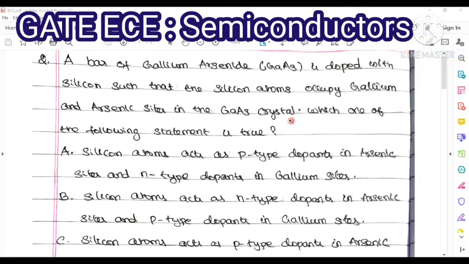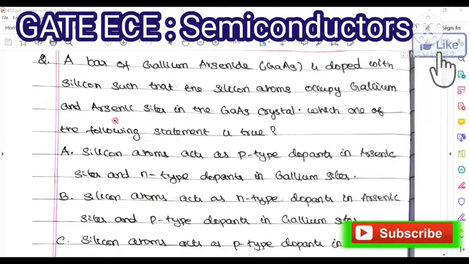So here the condition is a bar of gallium arsenide doped with silicon. Now what will happen? Your silicon atoms occupy gallium sites and arsenic sites in the gallium arsenide crystal. So which one of the following statements is true?